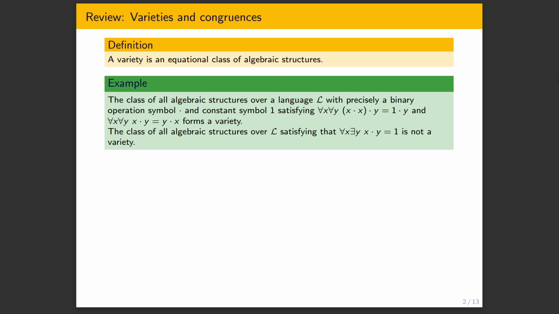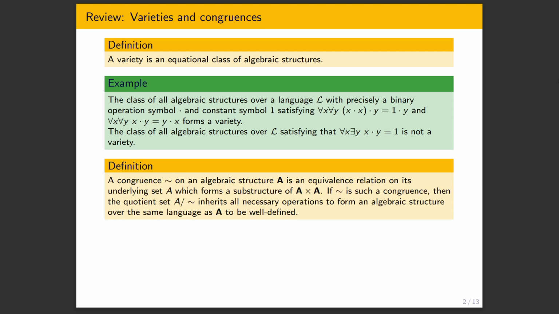This can be seen because, for example, we can take such a structure, the positive rationals under multiplication, and a substructure, the positive integers under multiplication. The superstructure of the positive rationals will satisfy this, and the substructure will not. However, any variety is closed under substructures, products, and homomorphic images. For more, you can go watch my preliminary talk, or find this in any universal algebra book.